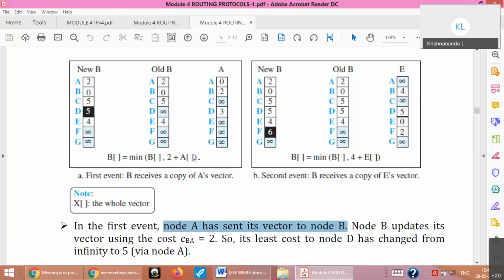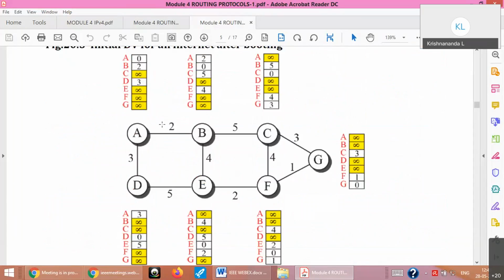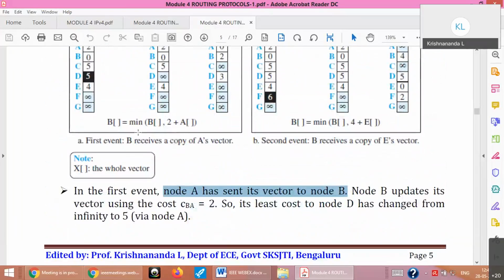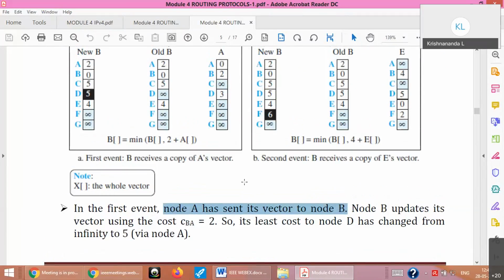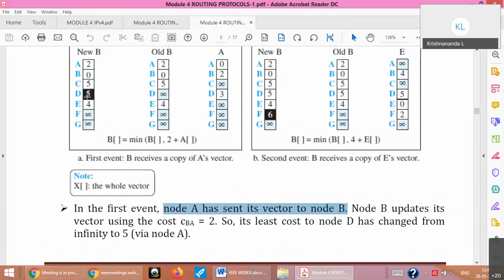It is adding 2 plus y2, because to reach from B to A, you need 2 units, or rupees 2 as a cost, or 2 kilometers or whatever. So the 2 has to be added. That is the meaning of this particular equation here. The square box indicates the entire vector. Each value in the cell will be updated if the new value is lesser than the old value. For example, here D was infinity earlier. B was thinking that I cannot reach D because it was not an immediate neighbor. But A said you can reach D via me with a cost of 3.